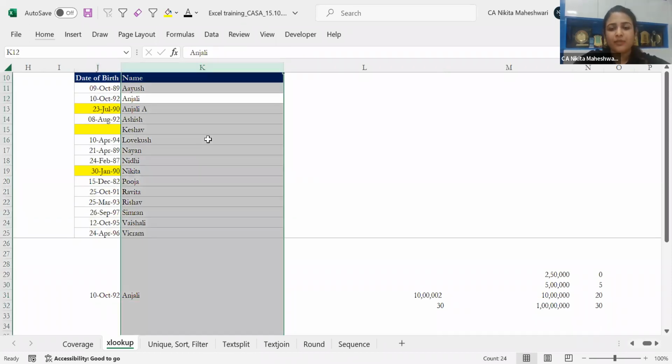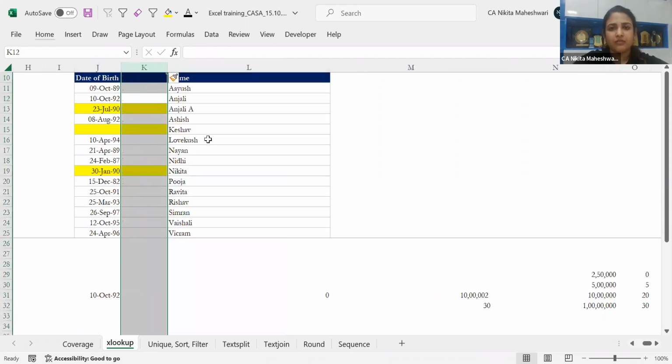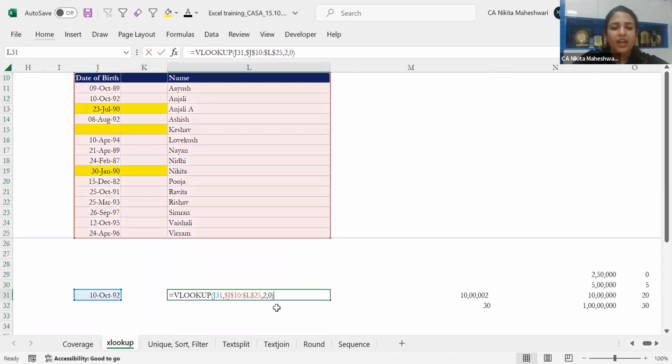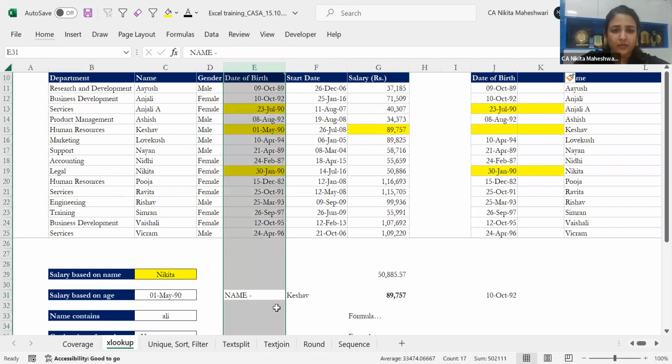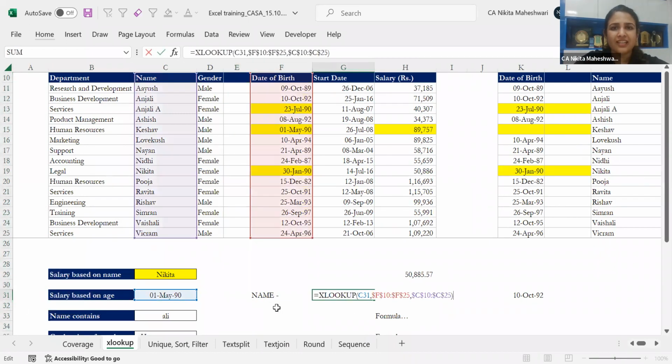Now let's say, for example, somebody came in and added one column here. Now my answer is distorted because it is no longer the second column reference, it's the third column reference now. We used to fix it with the MATCH function and many other functions, but all of them had some limitations. If I add one column over here, my answer will still remain the same.